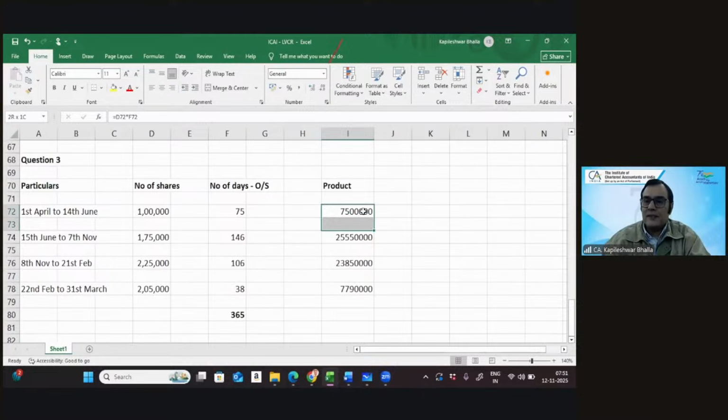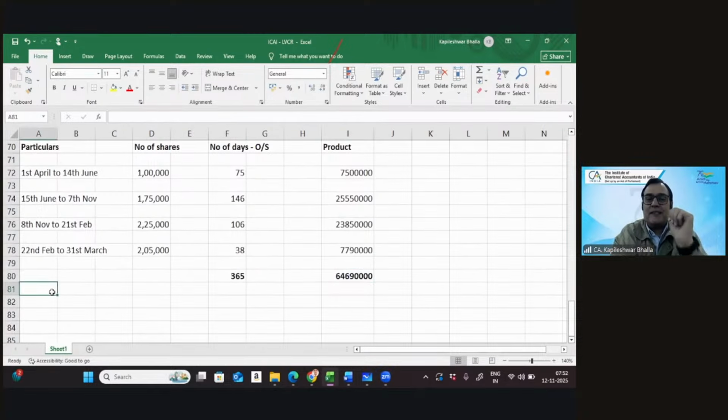Super. Now we can take the sum total of this, and that's going to give you the total. Extend the line. That's right. Absolutely. That's the good advantage when you're using Excel. So now in this particular case, we can get the weighted average number of equity shares, and that is the total divided by 365.